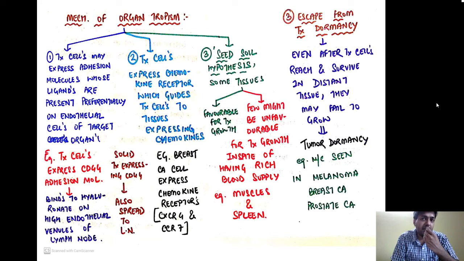Now, the third important thing over here is escape from tumor dormancy. So even after the tumor cells reach and survive in the distant tissue, they may fail to grow, and this is called tumor dormancy. It is most commonly seen in melanoma, breast carcinoma and prostate carcinoma.